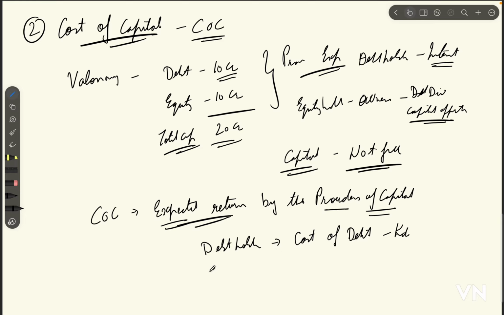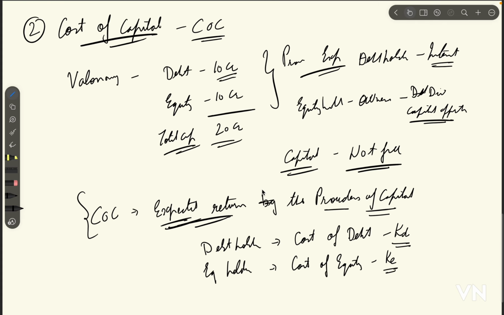And the expectation of equity holders is called cost of equity, known as KE. To summarize, it's an expected return.